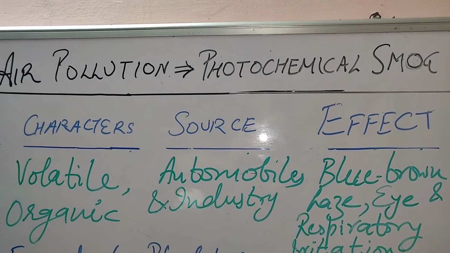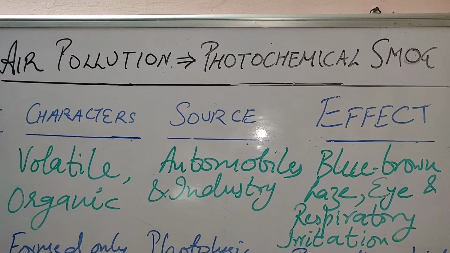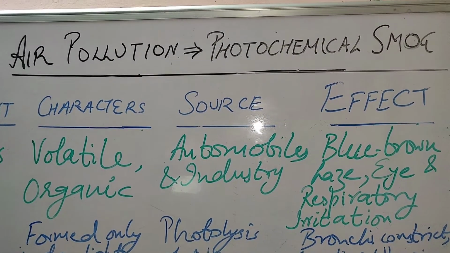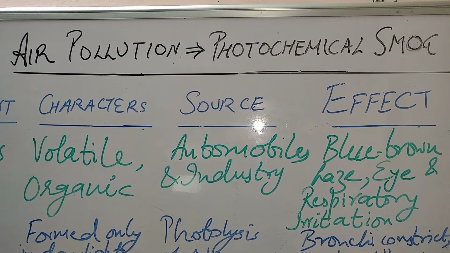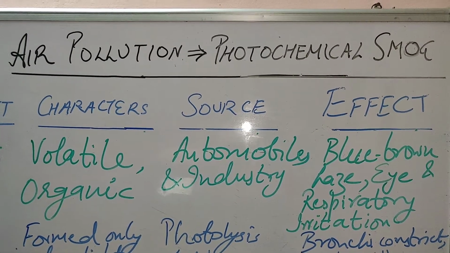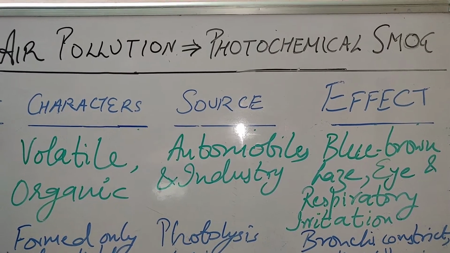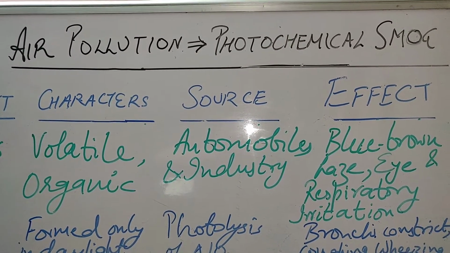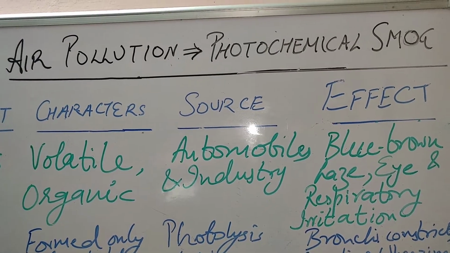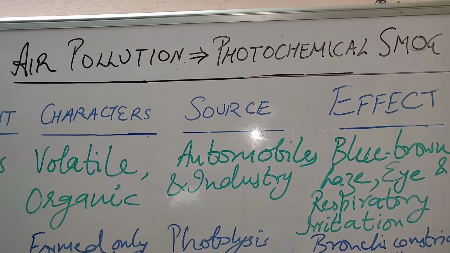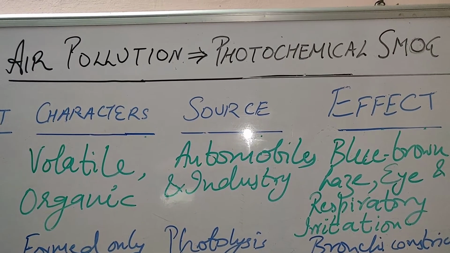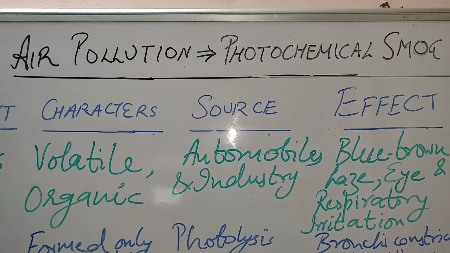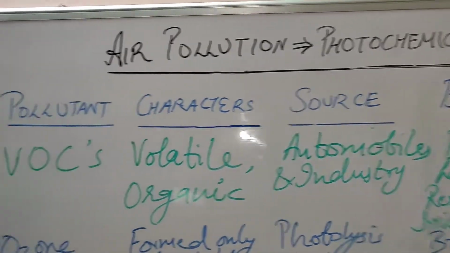And photochemical smog is actually the yellowish haze which is formed when smoke mixes with fog. Photochemical smog is formed in the presence of sunlight, that is in daylight, because of these pollutants, and generally it is seen in the winter time when a yellowish-brownish haze is formed in our atmosphere because of these chemicals.